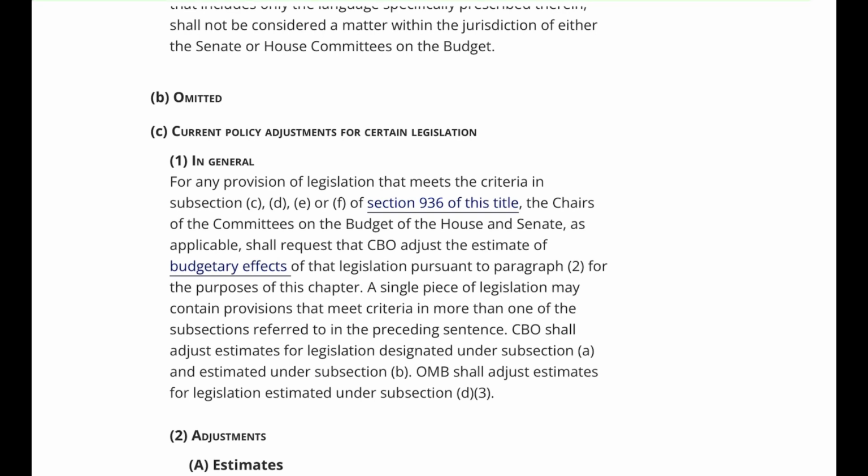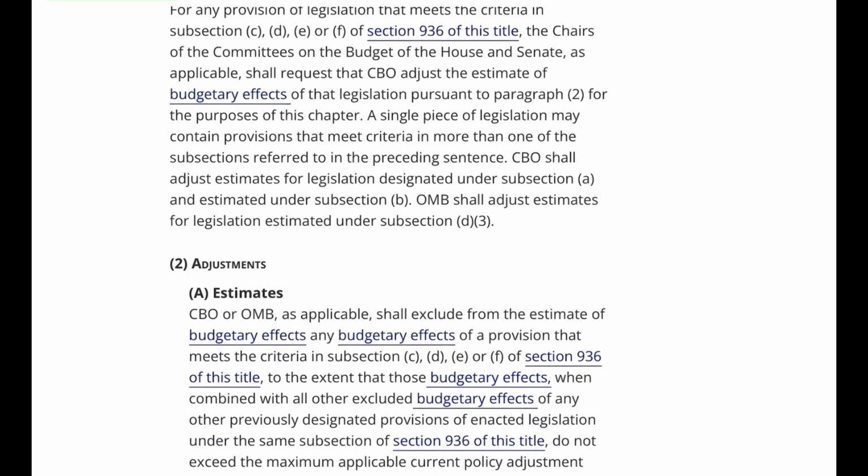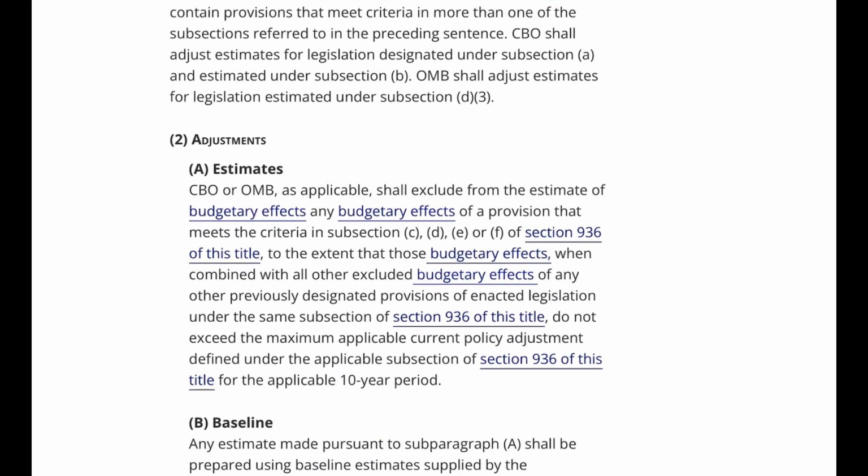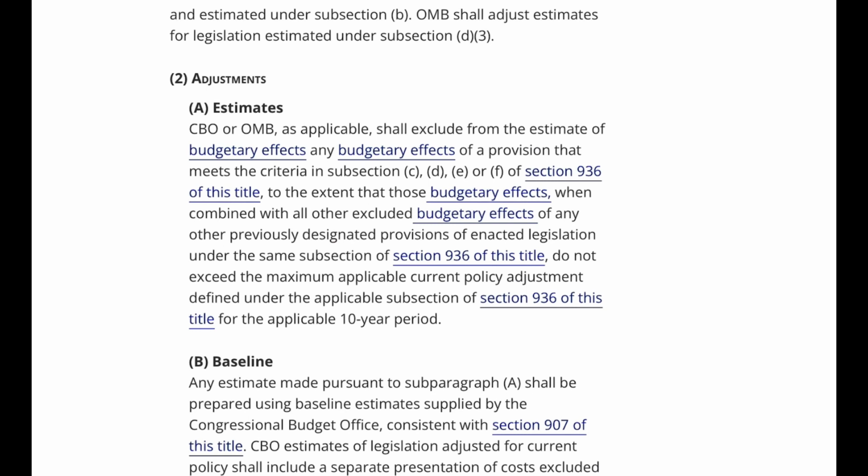CBO shall adjust estimates for legislation designated under subsection A and estimated under subsection B. OMB shall adjust estimates for legislation estimated under subsection D3. 2. Adjustments. A. Estimate. CBO or OMB, as applicable, shall exclude from the estimate of budgetary effects any budgetary effects of a provision that meets the criteria in subsection C, D, E, or F of Section 936 of this title, to the extent that those budgetary effects, when combined with all other excluded budgetary effects of any other previously designated provisions of enacted legislation under the same subsection of Section 936 of this title, do not exceed the maximum applicable current policy adjustment defined under the applicable subsection of Section 936 of this title for the applicable 10-year period.